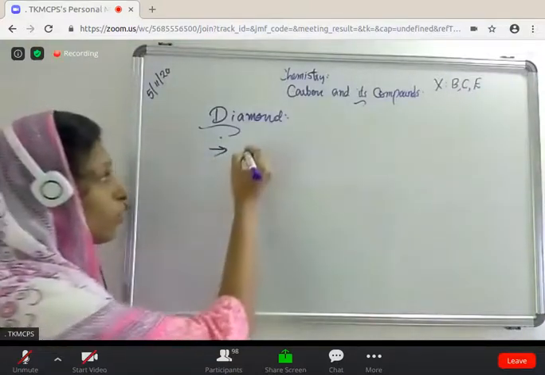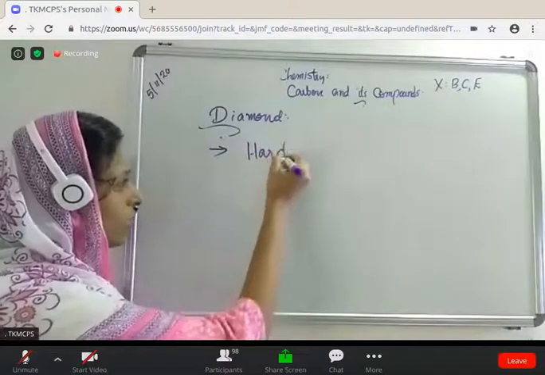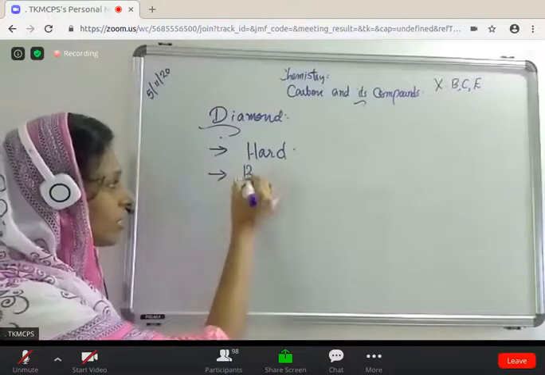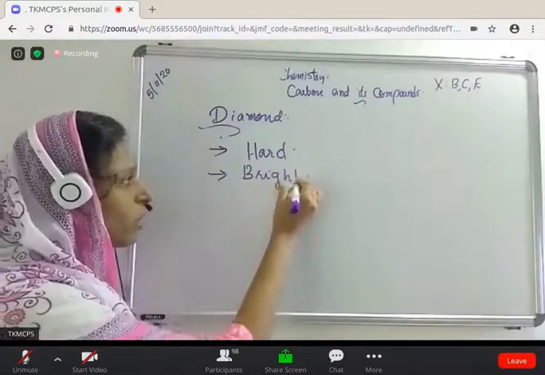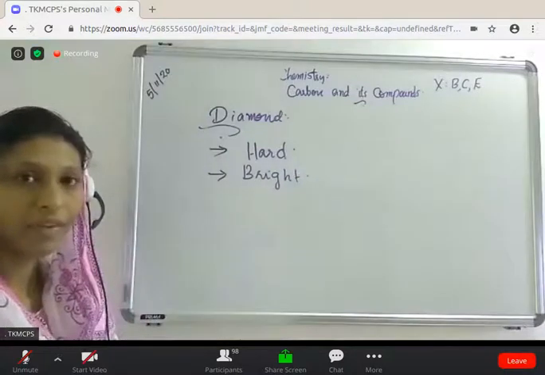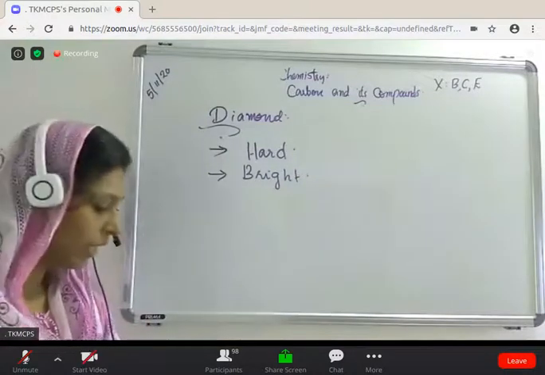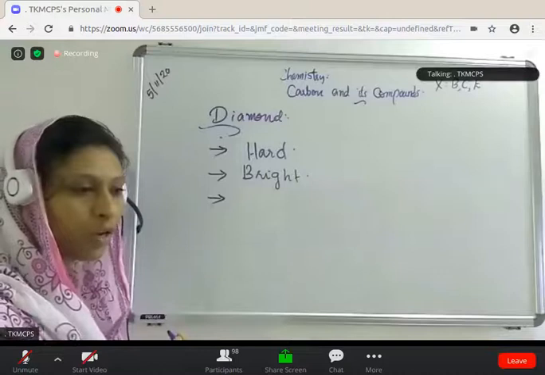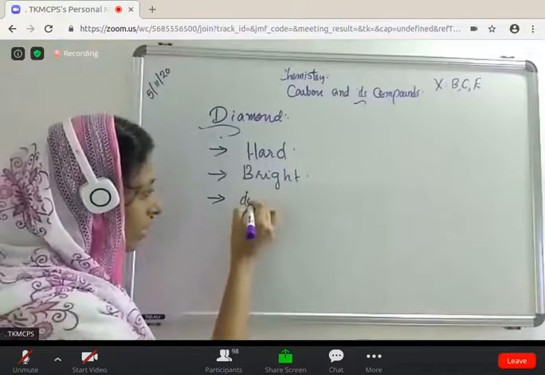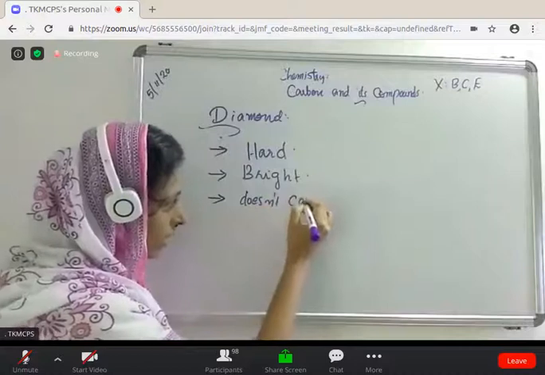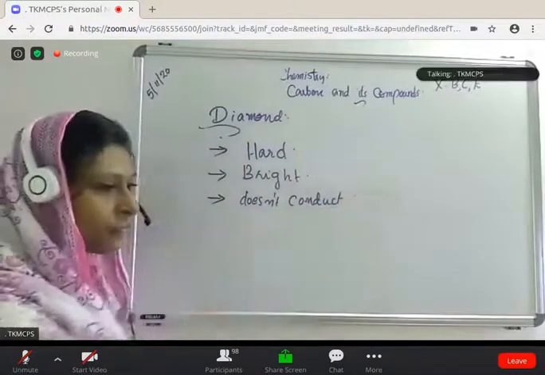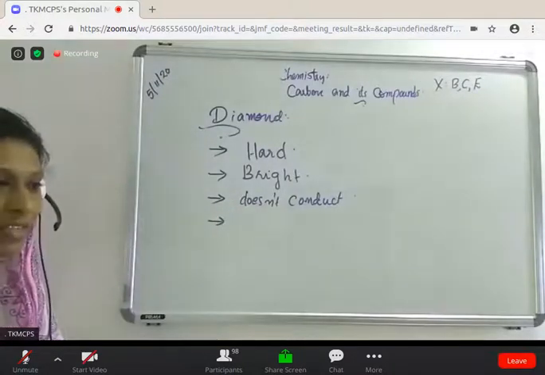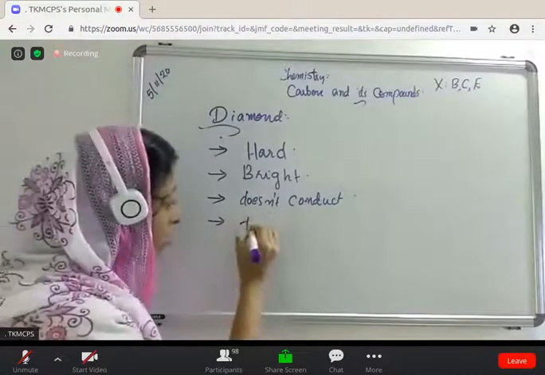You know that diamond is one of the hardest substances, isn't it? It is a very hard, solid substance. And it is highly bright due to its high refractive index. Then, does diamond conduct electricity? No. Diamond does not conduct electricity. Then, is it transparent? Yes, diamond is transparent.